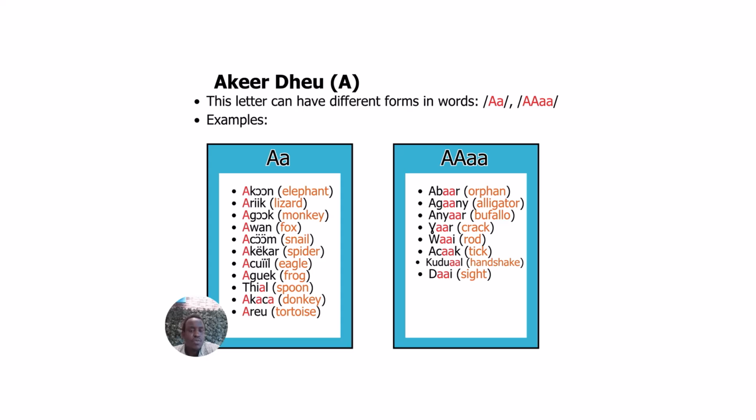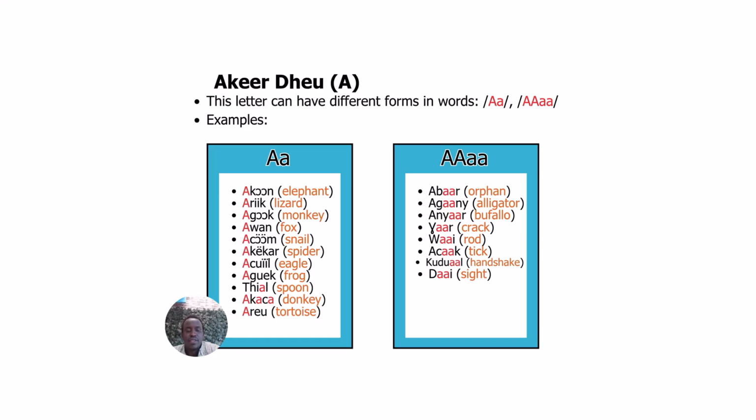A can have different forms in words. You can have just one single A, or two A's. On the left is the single A. On the right are words that have a double A. I'll write out the word on the left, and then put the English translation to the right in orange so that you can see. The first word where A is single is Acorn.